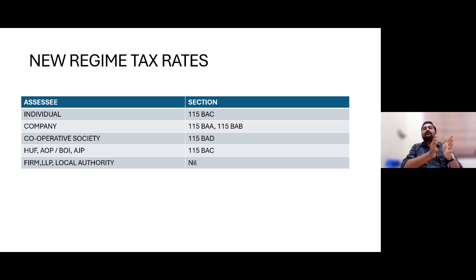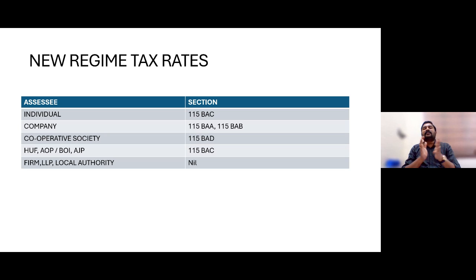If they want to go for 115BAA or 115BAB, they would not be eligible to get various deductions and exemptions. So what is the distinction between these two new regime sections? The rate of tax under BAA is 22% and under BAB is 15%. The extra condition for 115BAB is that it is only applicable to specified manufacturing entities that have got startup registration.